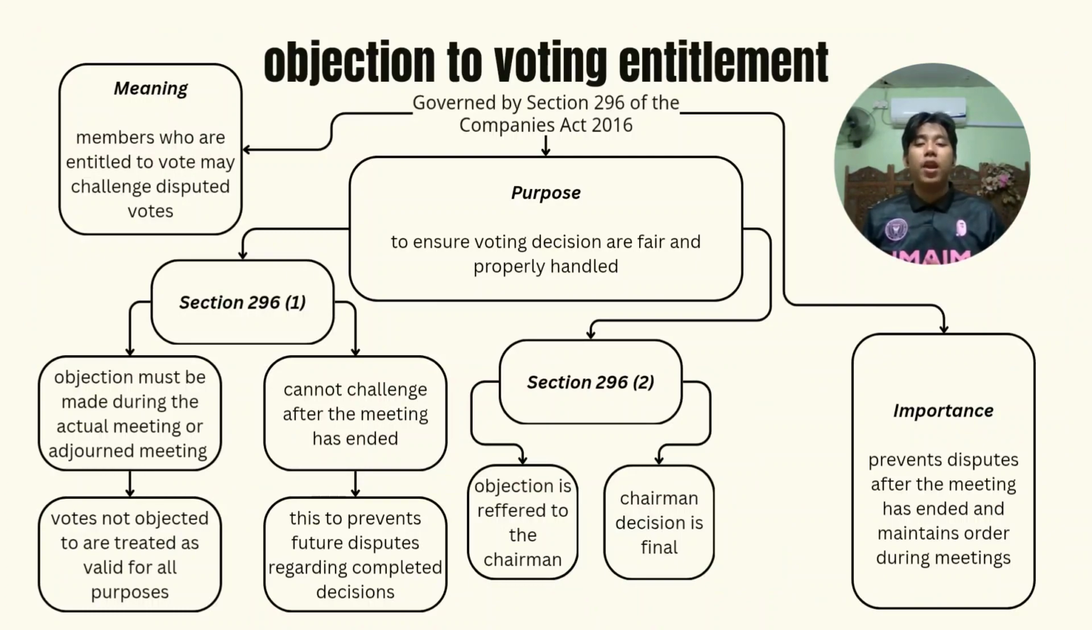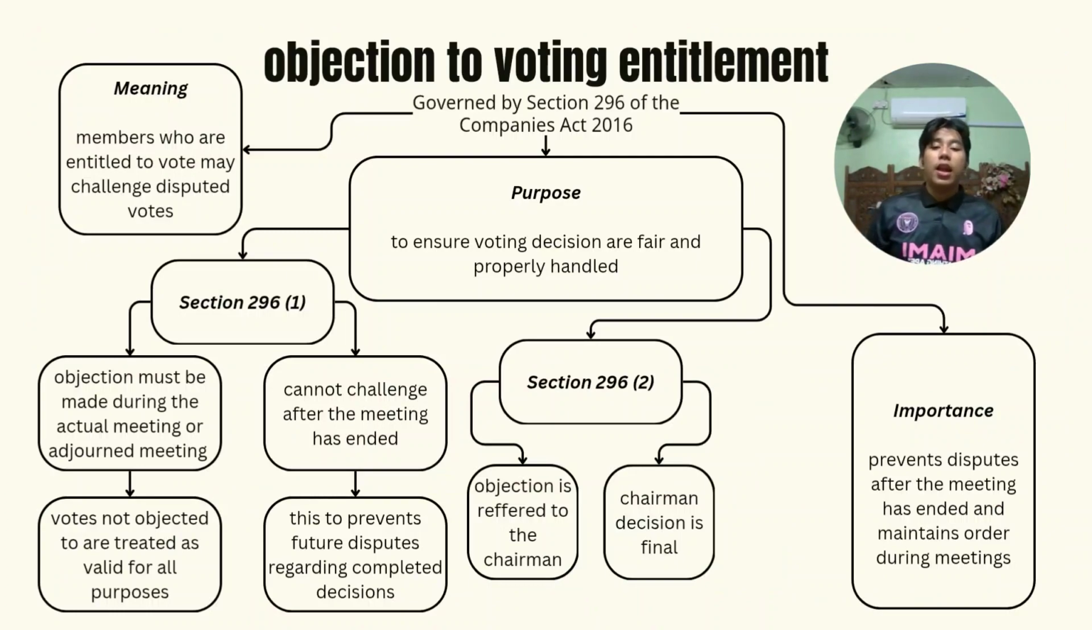Next, under Section 296, subsection 2, if there is an objection, the matter will be referred to the chairman of the meeting. The chairman will then decide whether the objection is valid or not. According to this section, the chairman's decision is final. This means all members must accept the chairman's decision regarding the voting entitlement issue.